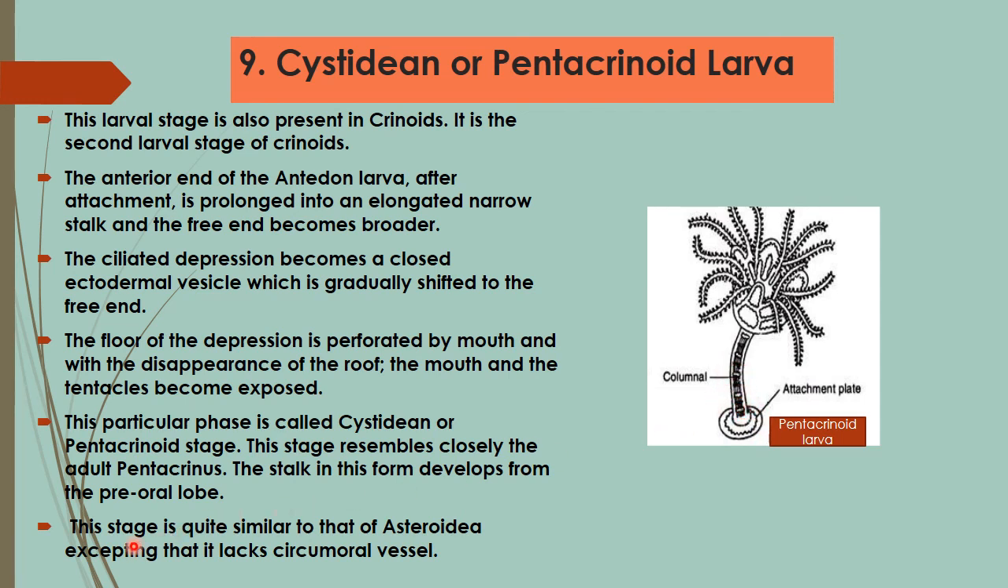Preoral lobe. So this stage is quite similar to that of asteroidean class members, except that it lacks the circumoral vessel. So these are the characteristic features of the cystidian larva or pentacrinoid larva, which is seen in the class members of Crinoidea.